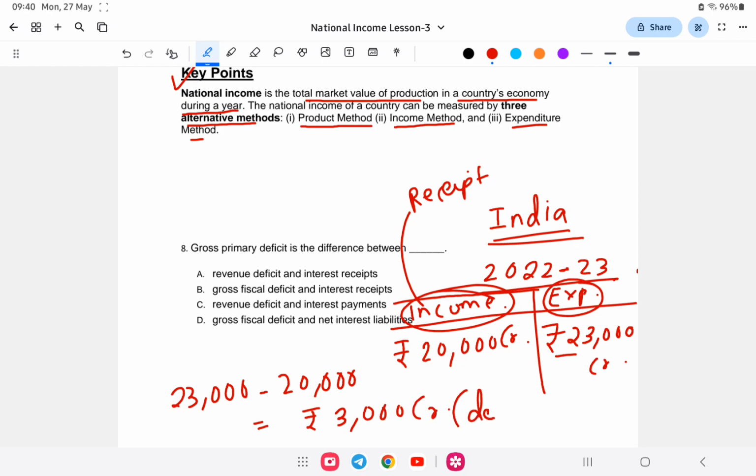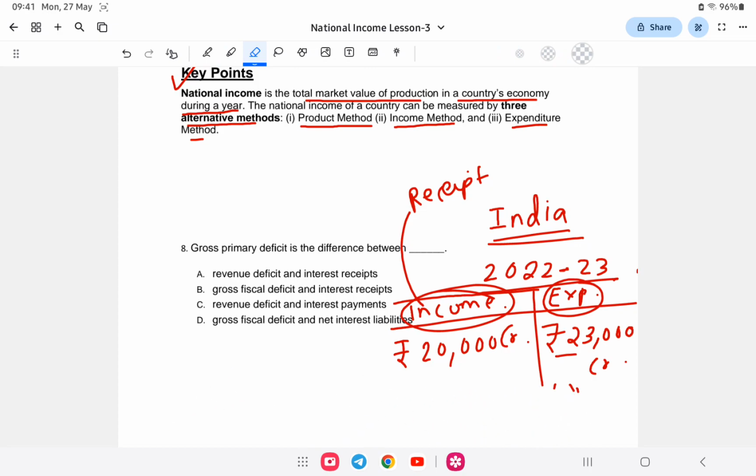That is the deficit, 3,000 crore. Because of this, we need to bridge the gap. To bridge it, the government may do disinvestment, sell government shares, or take loans from banks and financial institutions like the Asian Development Bank, World Bank, and IMF. That is what a deficit means. So there are different kinds of deficit.